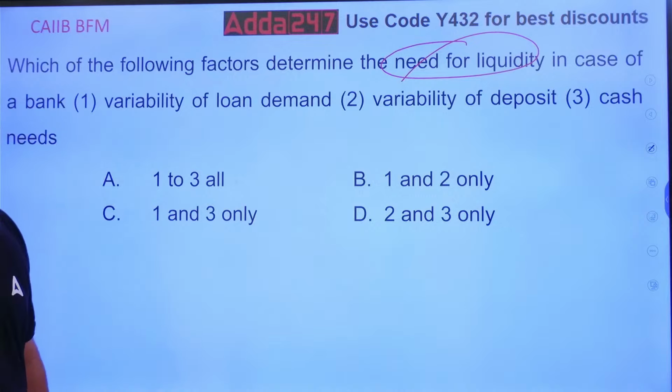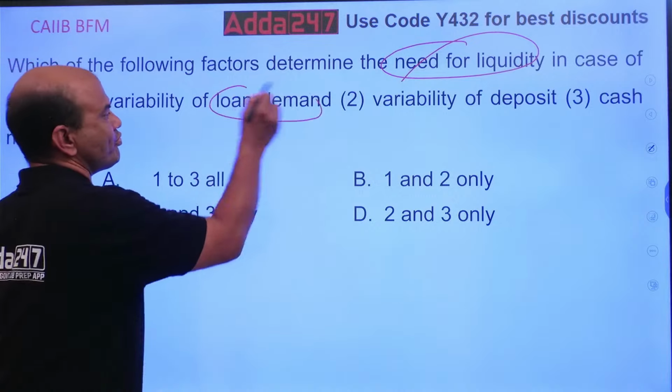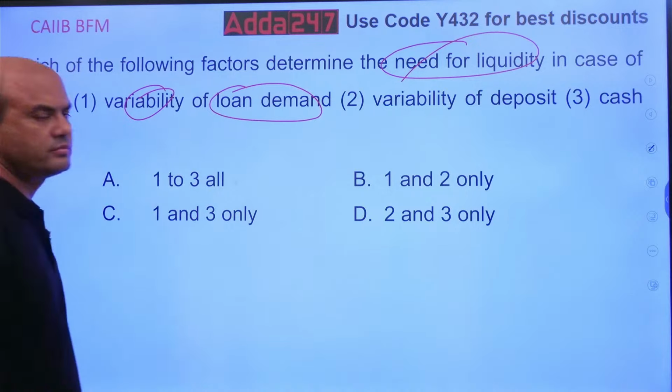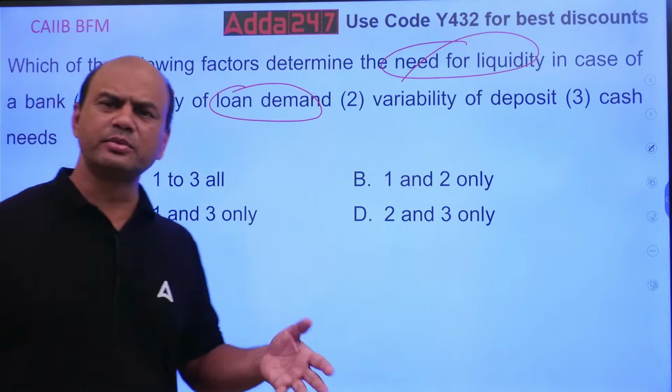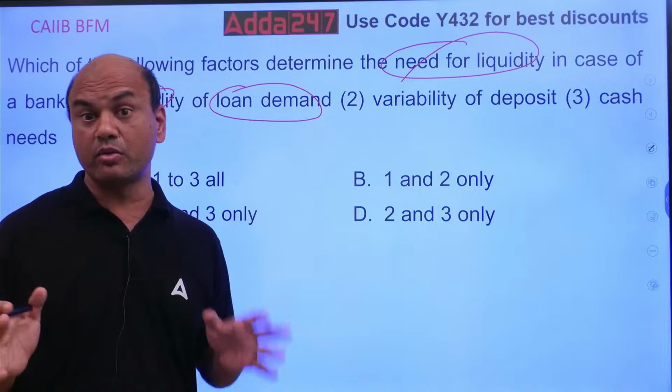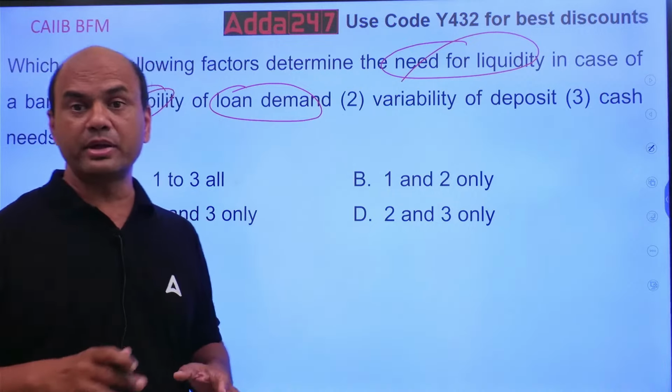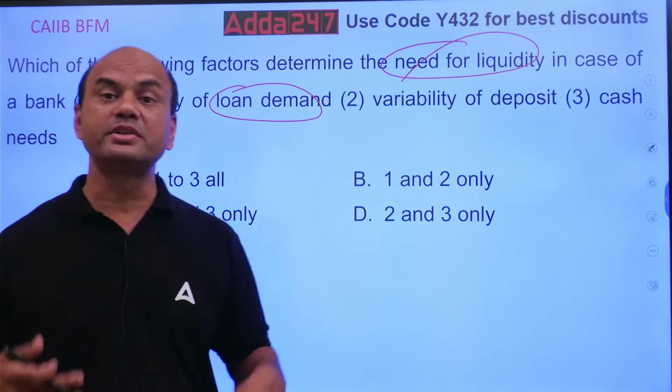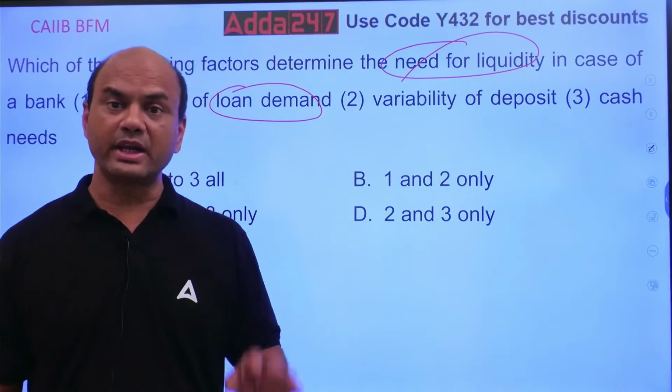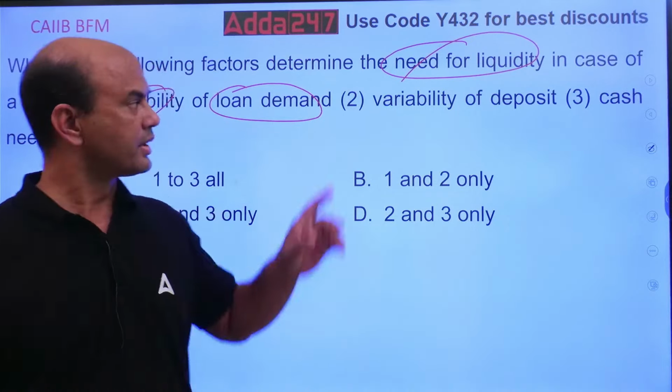Variability in the loan demand, obviously. If urgently I get some good business, oh my God, I am getting a big loan, it means I am able to sell a big loan. So for that I need money, liquidity.